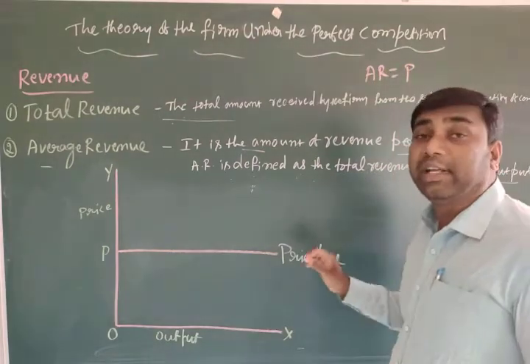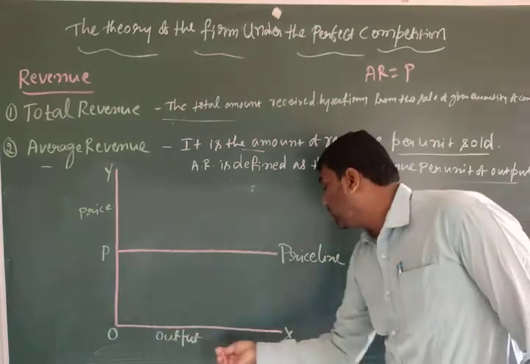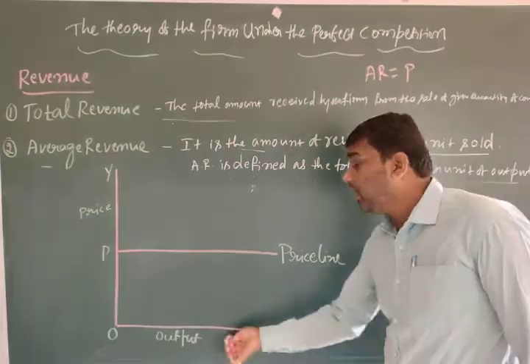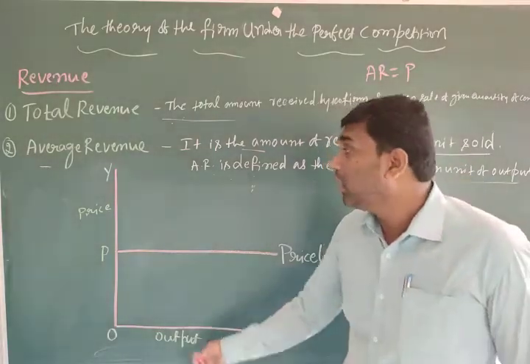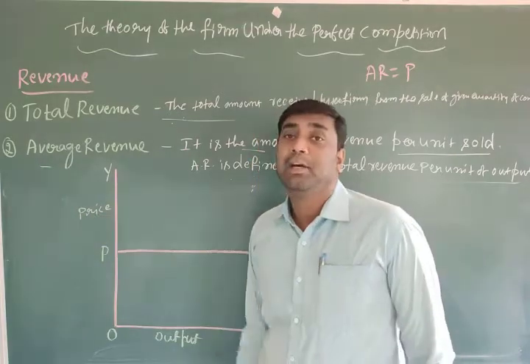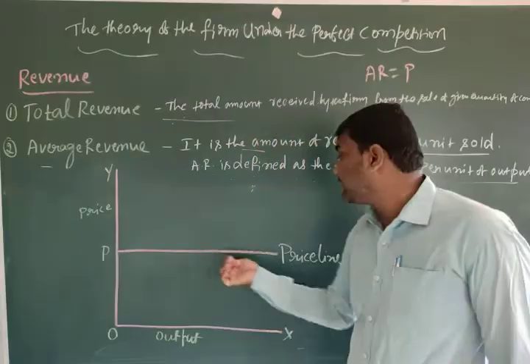That we can explain with the help of a diagram. So you can observe this diagram here. On the OX axis we measure the output. On the OY axis we measure the price. Here another horizontal line is there, that is the price line.